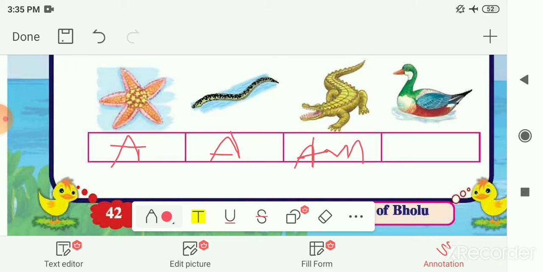And last one is duck. So it can also live on land as well as in water, so it is also the amphibian animal, you have to color it with yellow color. So these are the different categories of animals and the examples of these animals. Now let me check the answer for this.